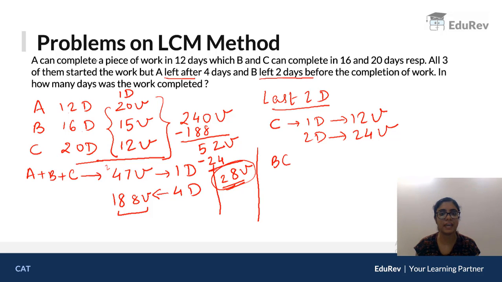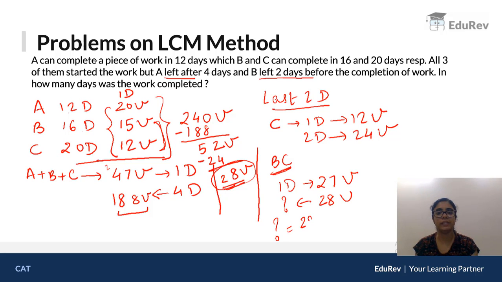Okay? B and C do how many units in a day? They do 27 units in a day. So 1 day में these guys do 27 units. So 28 units will take how many days? So 28 units will take 28 upon 27 days. So 27 ones is 27. I have 1 extra. So they will take 1 by 27th day.